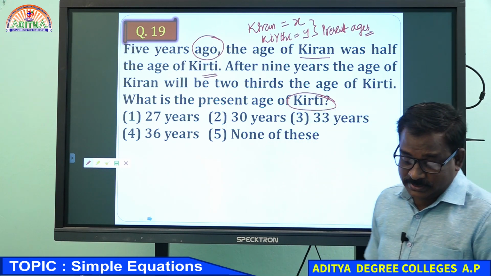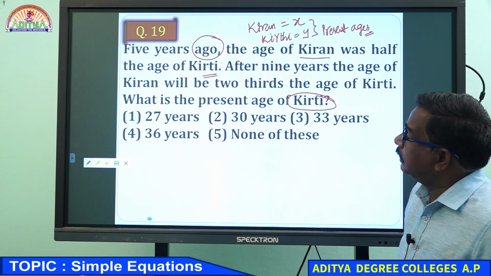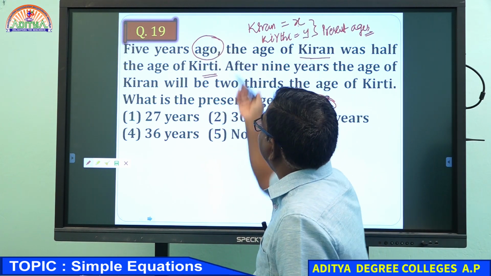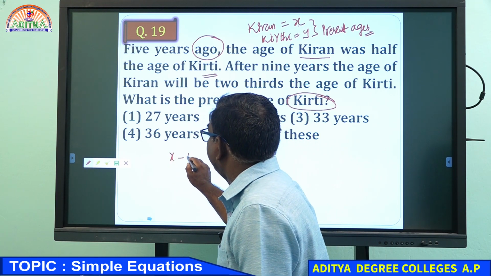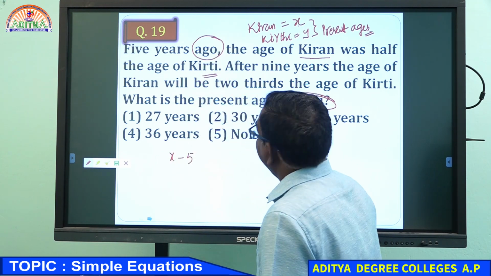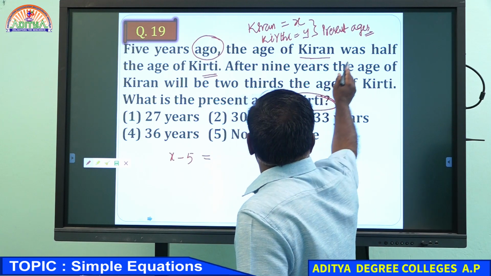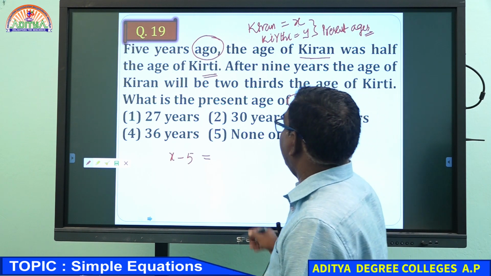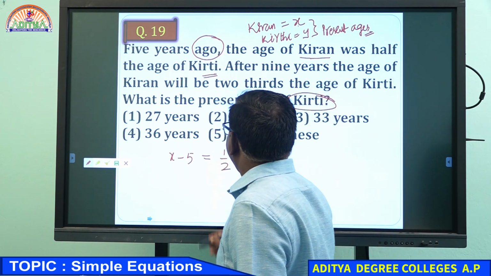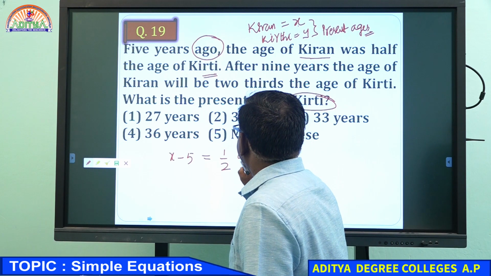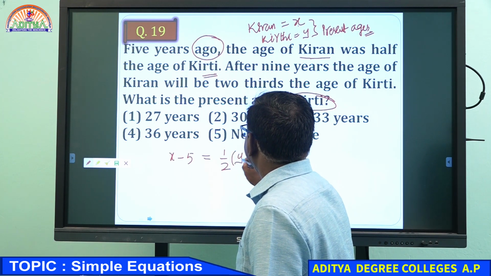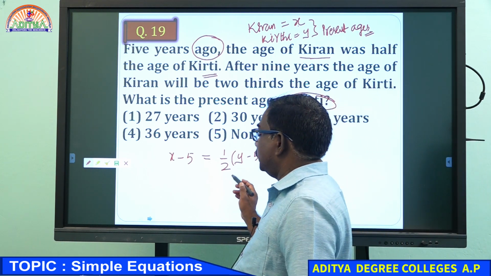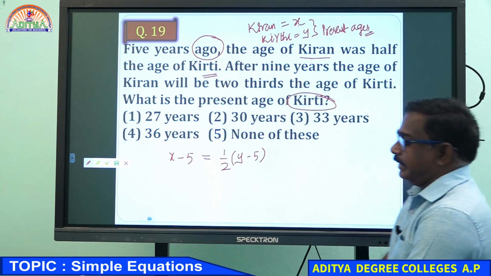What is the first condition you see? The first condition is: 5 years ago, the age of Kiran was half the age of Kirti. Kiran means X, 5 years ago means X minus 5. Kirti means Y, this is also 5 years ago. X minus 5 equal to half of Y minus 5. This is the first condition given there.